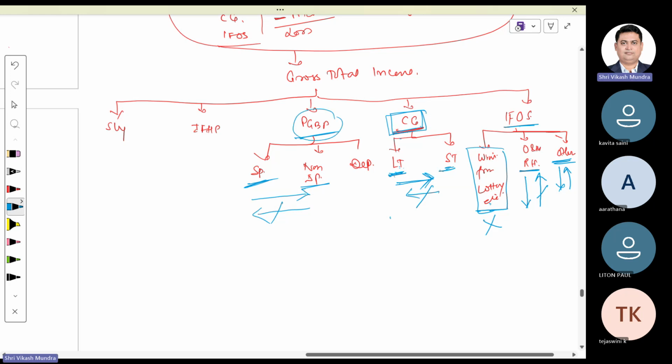PGBP does not have a cordial relationship with salary. They do not share a good relationship. That means the relationship between PGBP and salary is not healthy. PGBP takes assistance from any of his brothers, but not from brother salary.